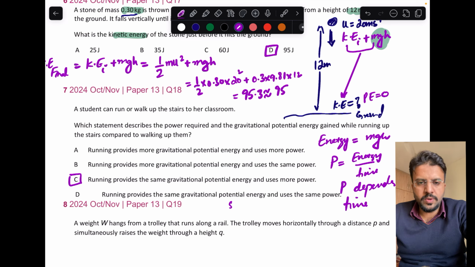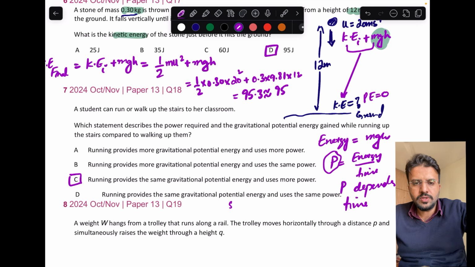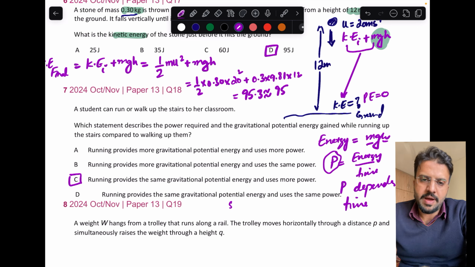If you are moving slowly, you are taking more time, and more time means less power. Energy is independent of that. Energy just depends on how much distance you have covered, how much height you have gained, and what the mass of the body was.